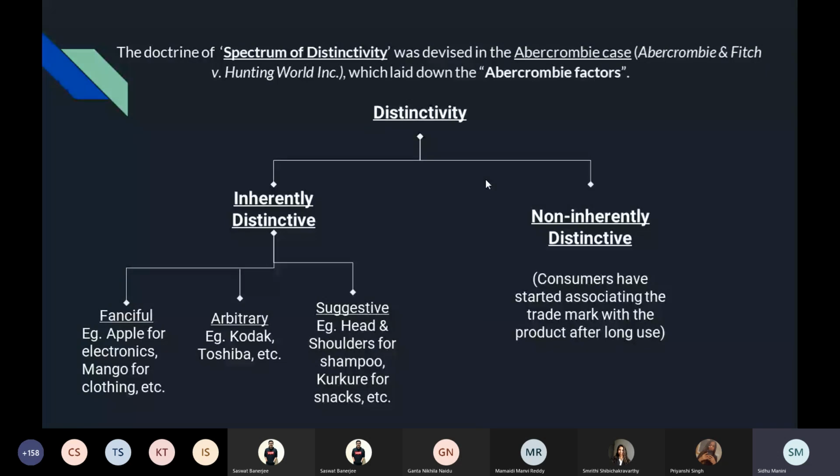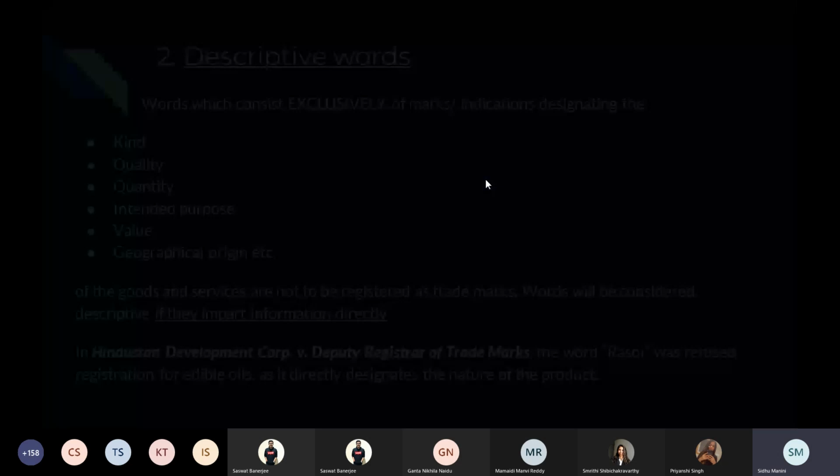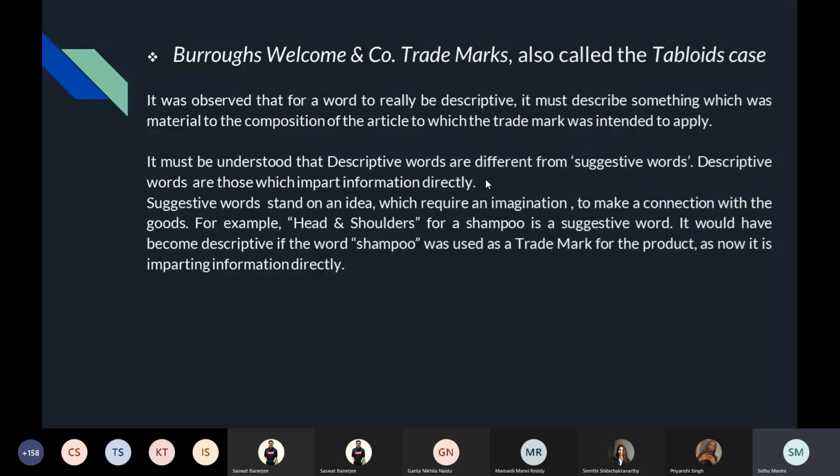It is just suggesting. Imparting information directly would be if I am registering the term shampoo for selling a shampoo. Suggestive words stand on an idea which require an imagination to make a connection with the goods. So, Head and Shoulders for a shampoo is a suggestive word.